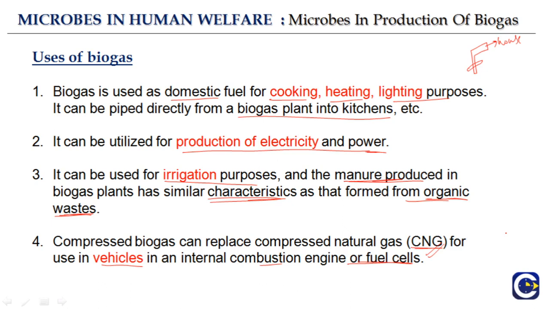So the major and most important part from this part of the chapter is, what does the biogas contain? Biogas is basically composed of methane. What is the starting material? It can be anything, like slurry from the cattle dung. It can be from sewage, the primary and secondary treated sewage. And basically anaerobic bacteria are required. There are these anaerobic bacteria that act in the absence of oxygen and result in the formation of biogas. So these are the kind of questions that can be expected from microbes in production of biogas.